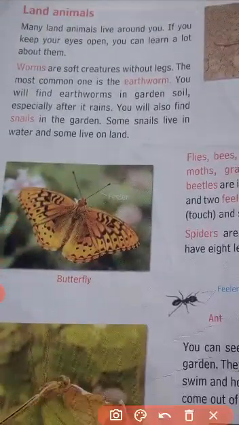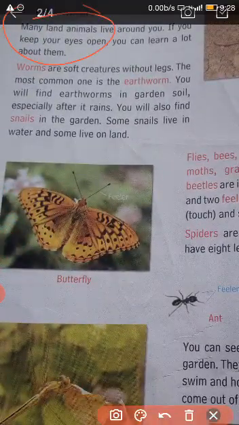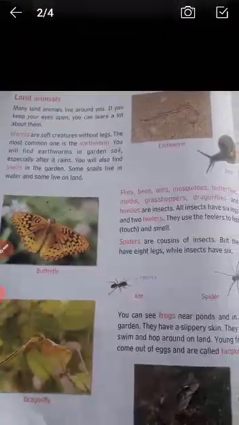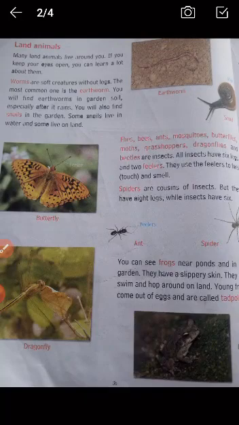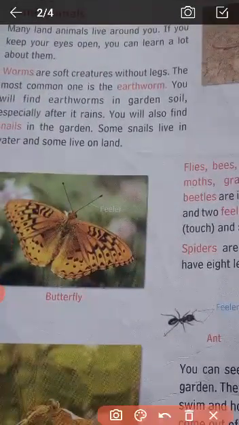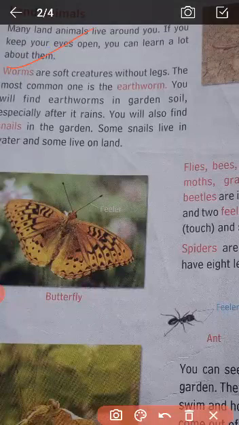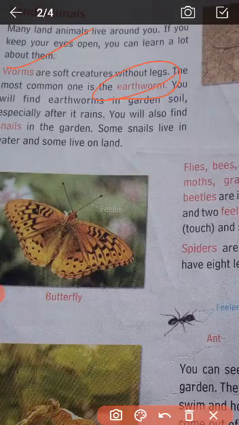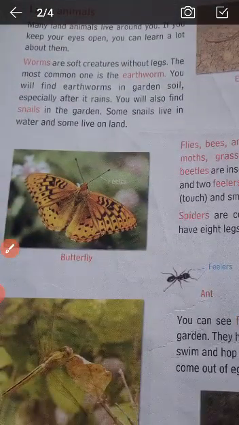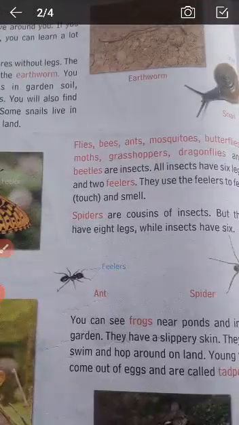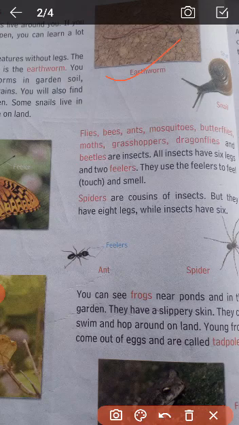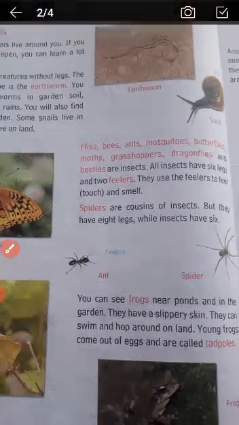Now come to the land animals. There are many land animals: lion, tiger, monkey, dog, cat, flies, insects. These are all land animals. So we will see one by one. Now worm, kira. They are land animals. The most common is the earthworm. They are found in the rainy season. And they have no legs. How do they walk then? They crawl on the ground. So see, this is the picture of an earthworm. And they are helpful because they make the soil fertile.